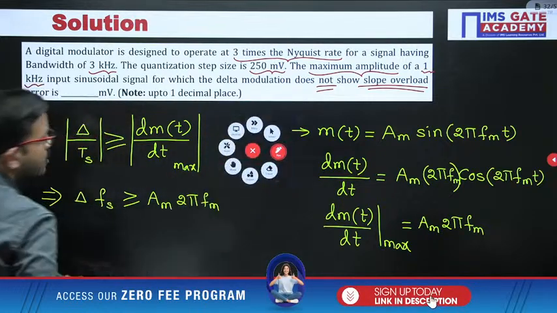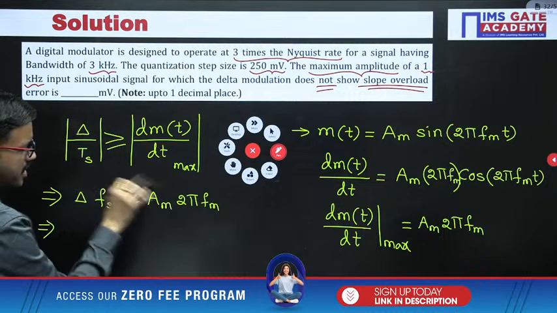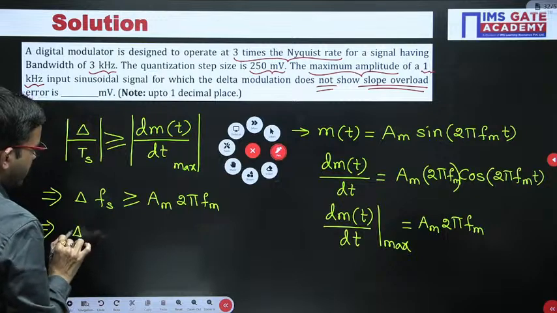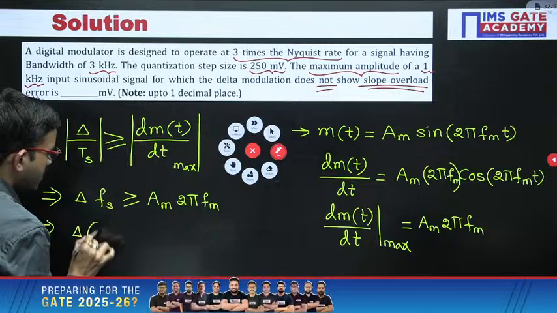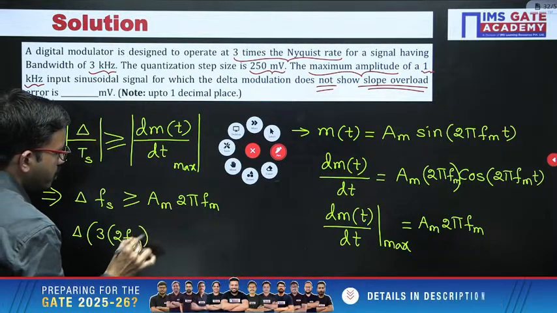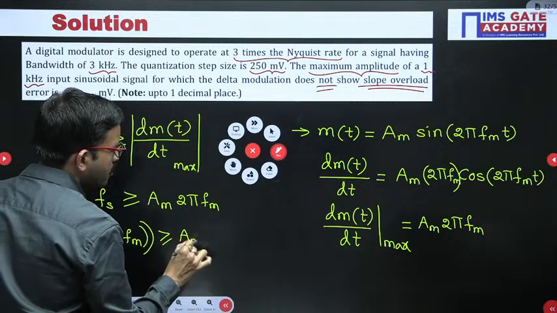So here you can consider Am 2 pi fm. Now from here I am rearranging. So delta into fs, given as what? 3 times Nyquist rate, 3 into 2 fm. That value should be greater than or equal to Am 2 pi fm.